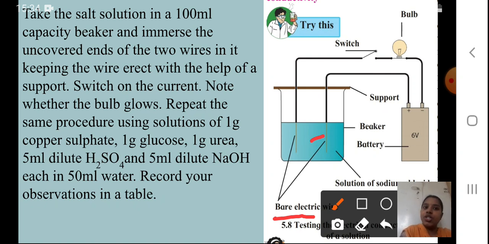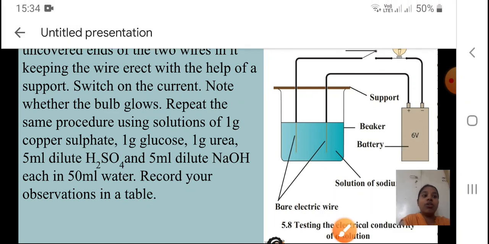Repeat the same procedure using solution of 1 gram copper sulfate, 1 gram glucose, 1 gram urea, 5 ml dilute H2SO4 and 5 ml dilute NaOH, each in 50 ml water. Record your observations in a table. So we will see whether this bulb glows when I am switching on the current. Okay students, now we will see our observation.